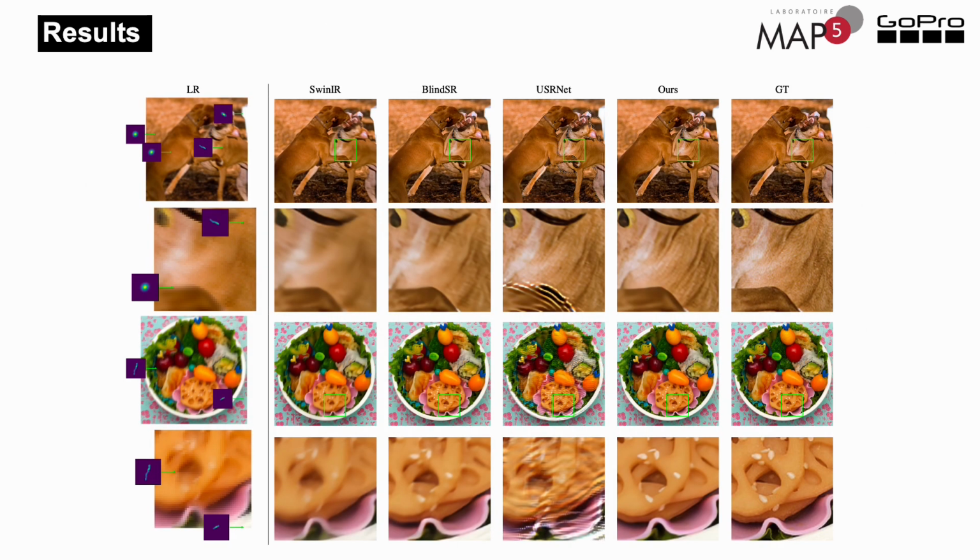Here are some results of the model on scale 2 super resolution. You can see that our model deblurs correctly all the parts in the image with no artifacts and sharper results. Our algorithm outperforms all other tested methods, even those based on transformers, and yields state-of-the-art results for super resolution with non-uniform blur.